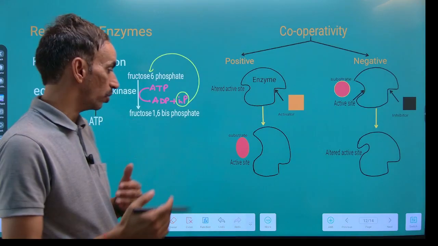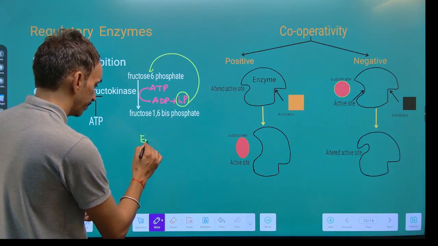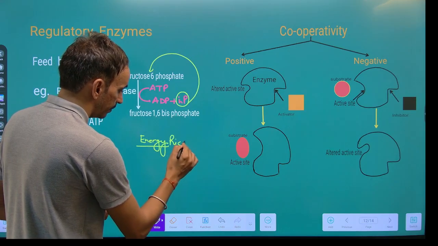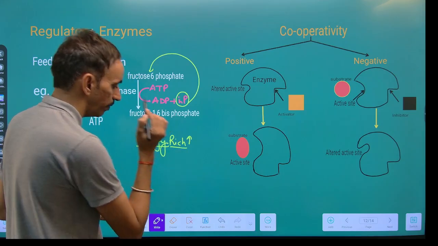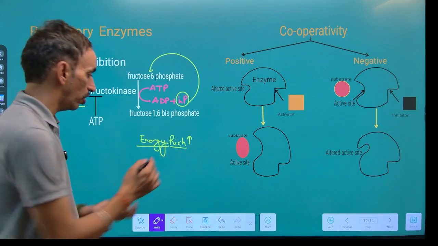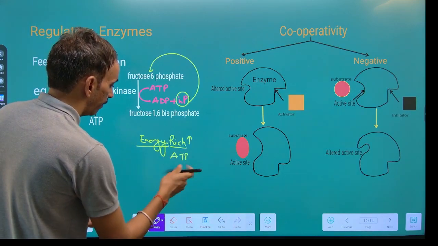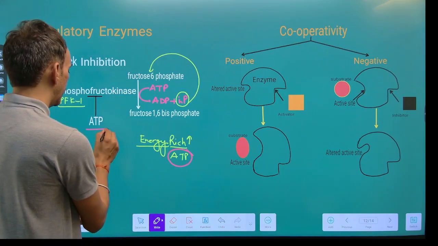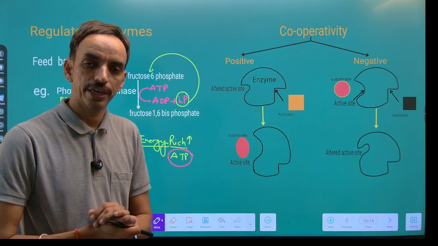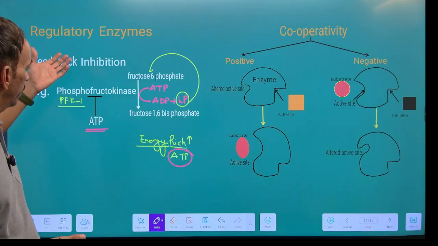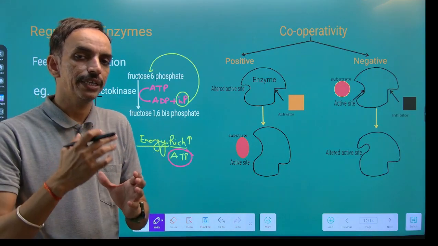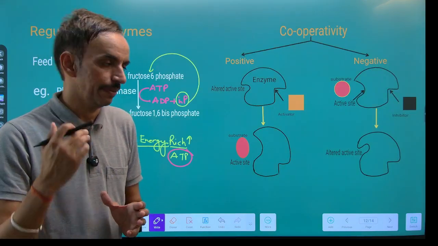But if the cell is already in an energy-rich state, the purpose of glycolysis and the Krebs cycle is to generate energy in the form of ATP. Now, if we already have a lot of ATP, then there is feedback inhibition by this ATP of the phosphofructokinase 1 enzyme. By this we can say that these are regulatory types of enzymes whose activity can be regulated by feedback inhibition.